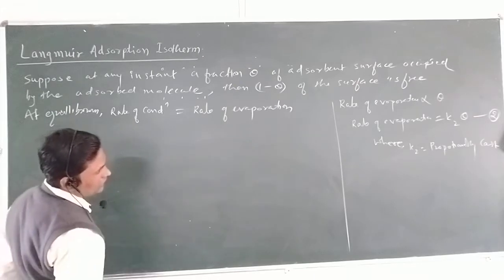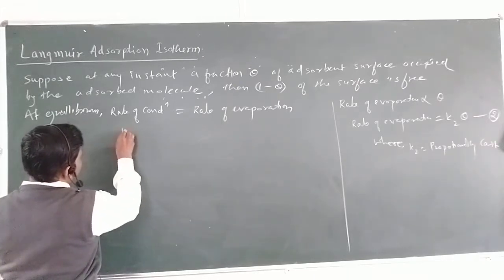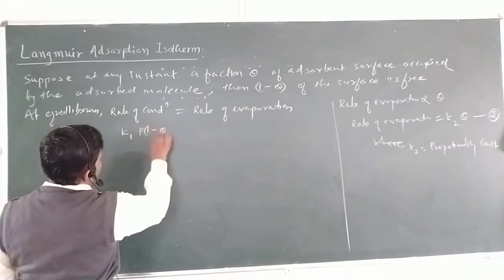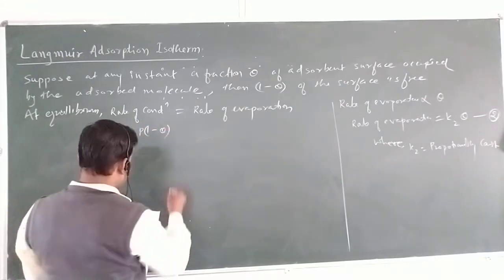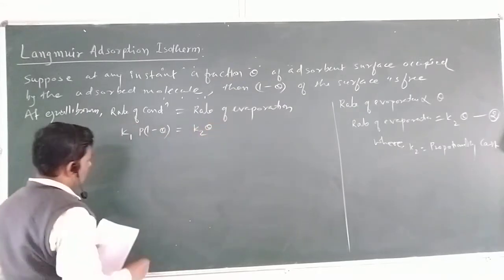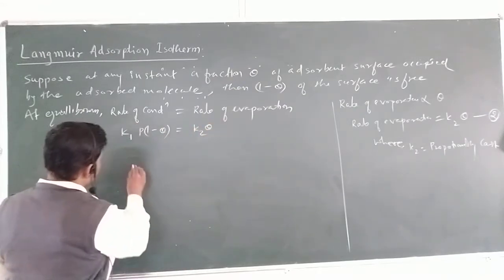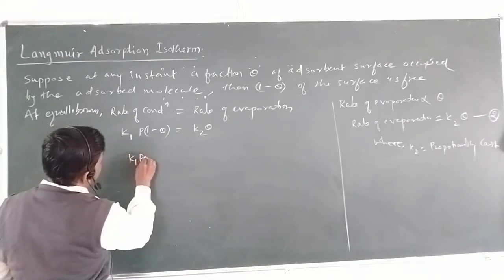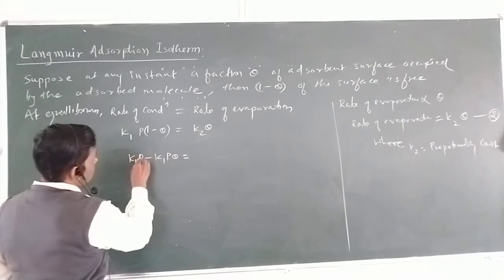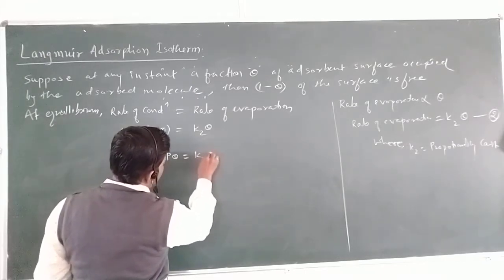What is the rate of evaporation? Here we can write K1 P (1 minus theta) is the rate of condensation, equal to the rate of evaporation, K2 theta. Now you simplify it. So what will you get? K1 P minus K1 P theta equal to K2 theta.